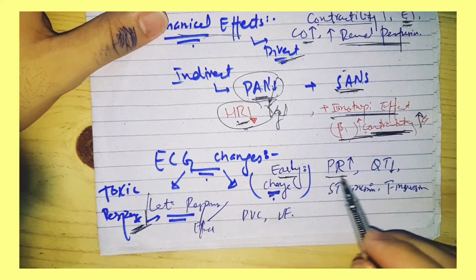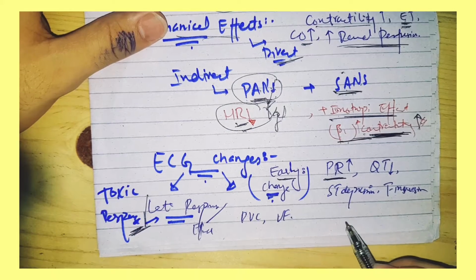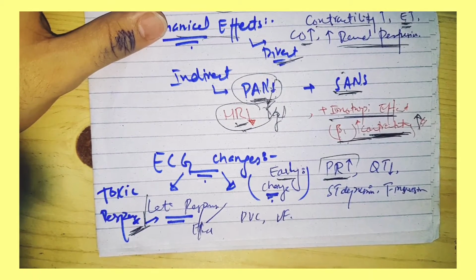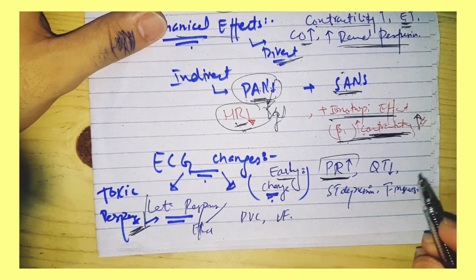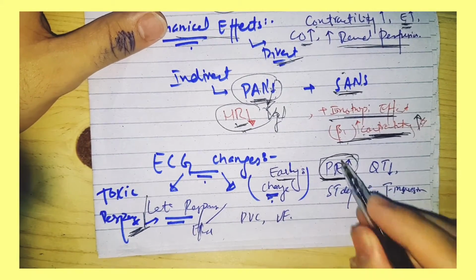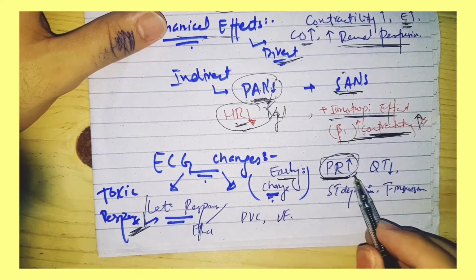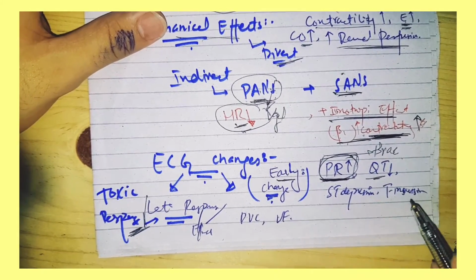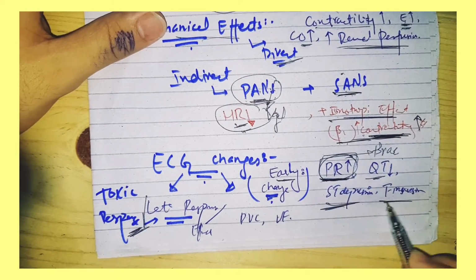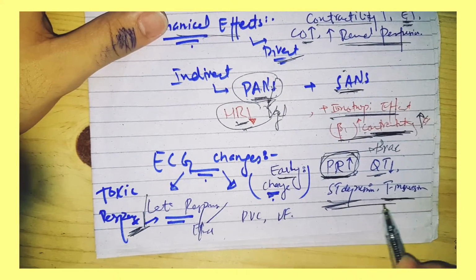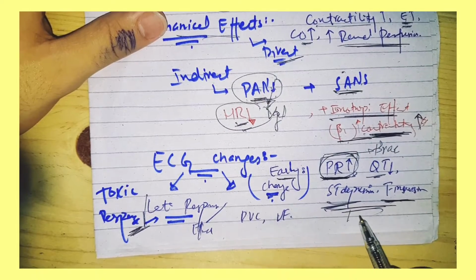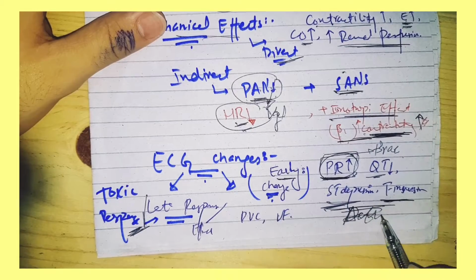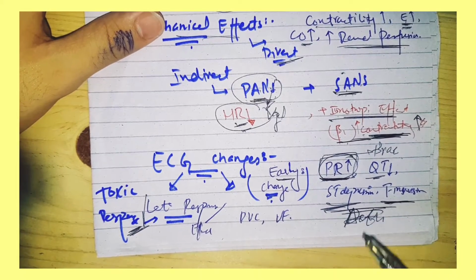Early changes include an increased PR interval, which means decreased heart rate, or bradycardia. There is also a decreased QT interval, ST suppression, and T wave inversion. These are the changes before the arrhythmias of digoxin.